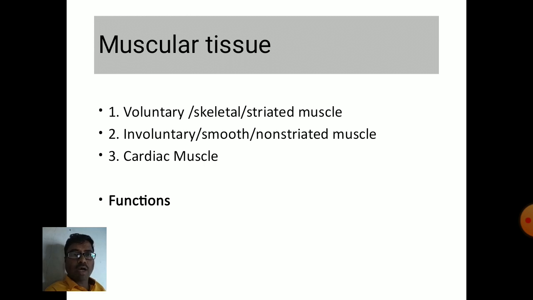It is the muscle of the heart. As we have discussed earlier, the functions of this tissue are: voluntary muscle is responsible for the voluntary movements of the body, involuntary muscle is responsible for the involuntary movements of the body, and cardiac muscle is responsible for the beating of the heart, that is activity of the heart.